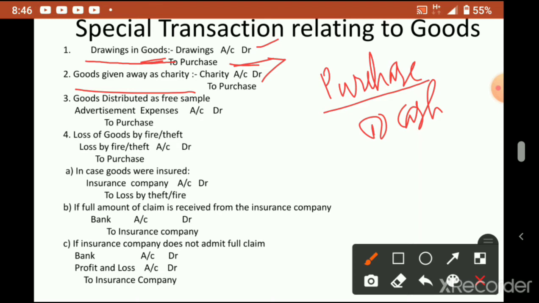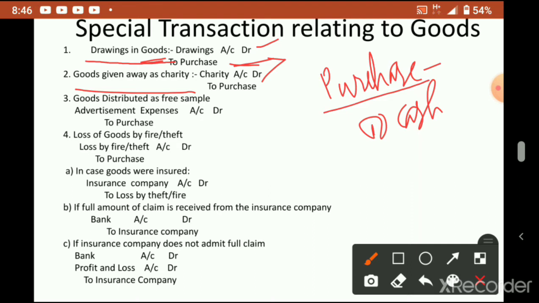When purchase happens, it is debited, an increase in purchase, as an increase in expense. But when he withdraws goods, the purchase account will decrease, so it should be credited.